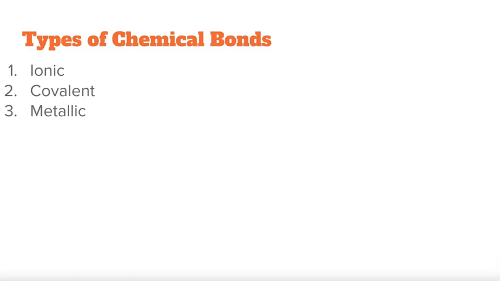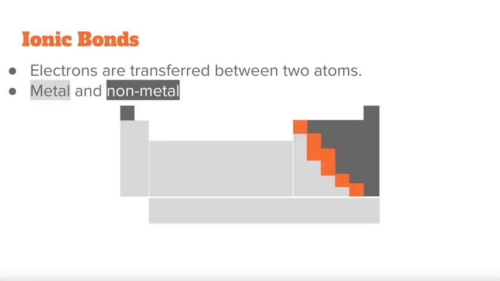So there are three types of chemical bonds. There's ionic, covalent, and metallic. And we're going to go through the three of these. Ionic bonds we're going to spend probably the least amount of time on because we've dealt with these a lot in our previous chemistry classes. Ionic bonds occur when electrons between two atoms are transferred. And this happens between a metal and a nonmetal.